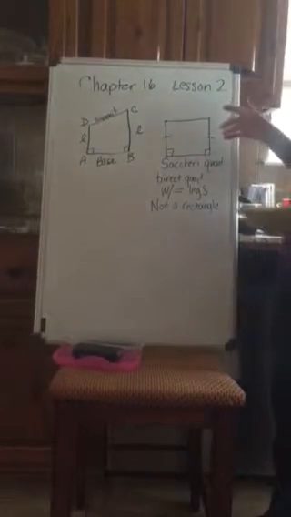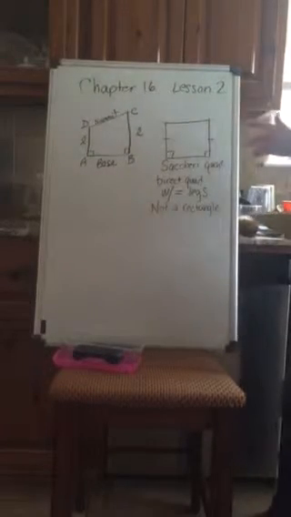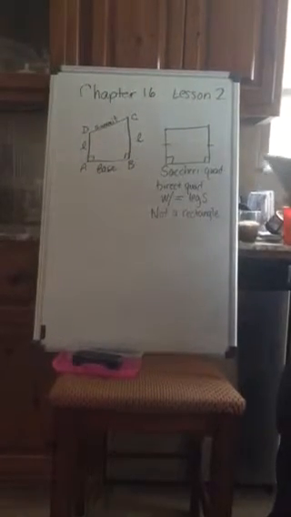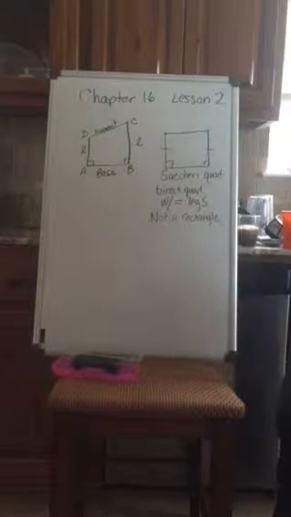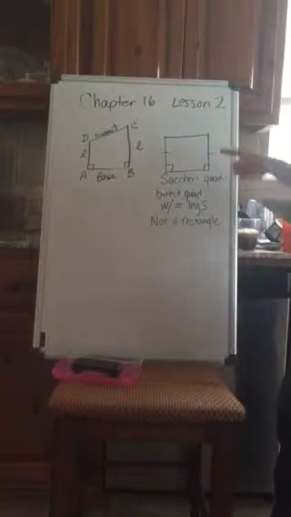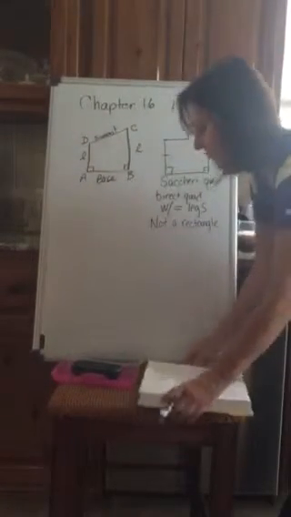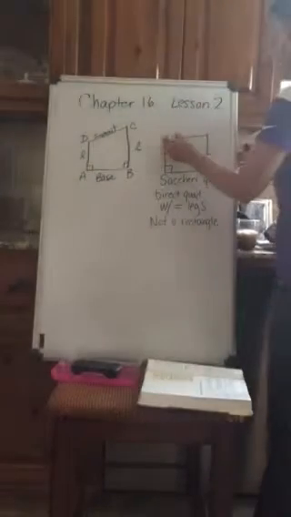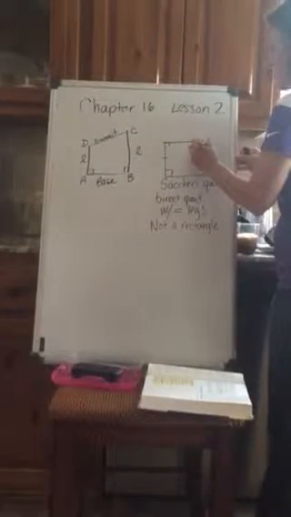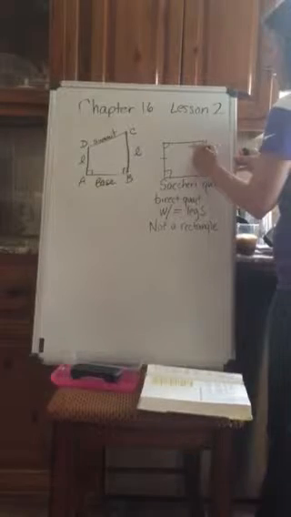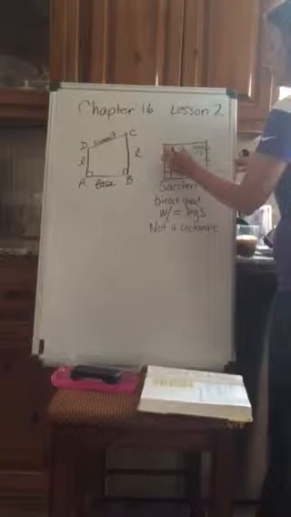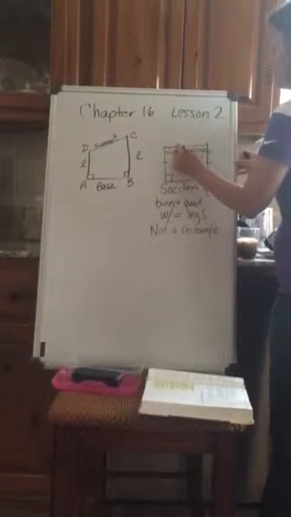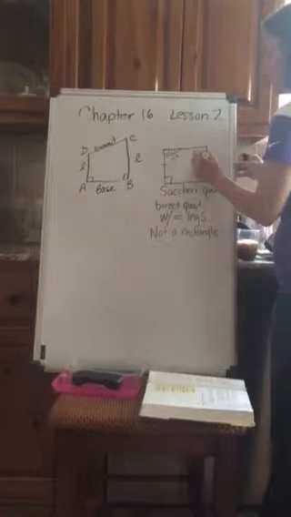So you would be asking yourself, well, isn't that simply a rectangle? It is not a rectangle because we still consider these to be your summit angles.